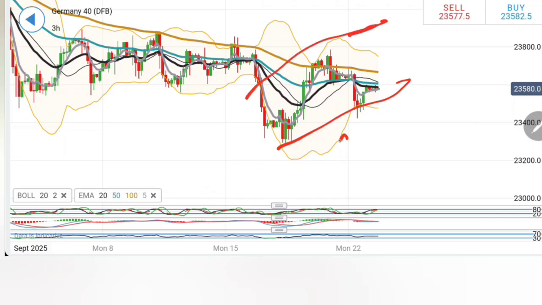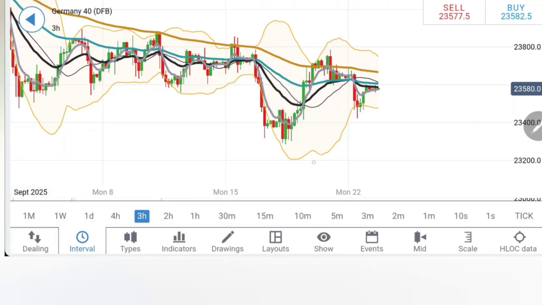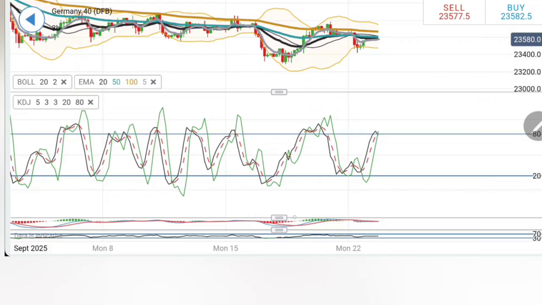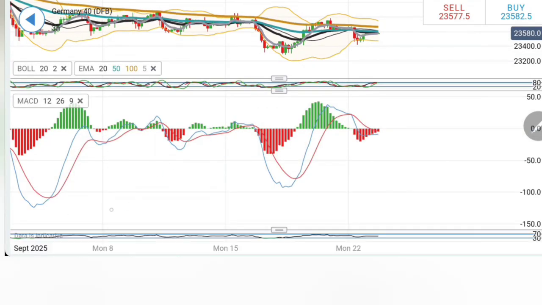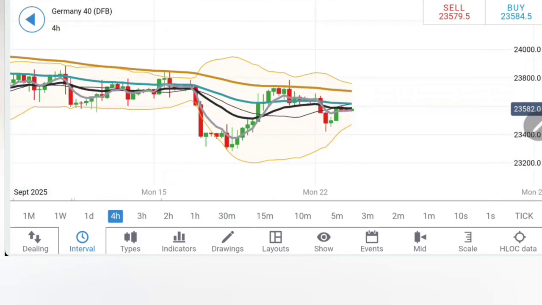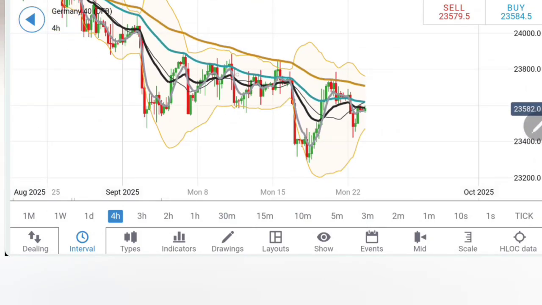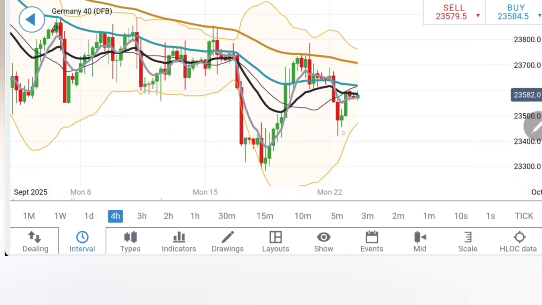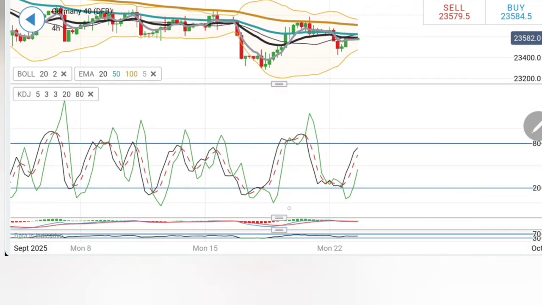Let's wait. Today's move is going to be very crucial for Germany 40. Specifically, the stochastic is overbought, while the MACD and RSI still have a lot of room on the upside. Look at the 4-hour chart, similar observation: lower highs, lower lows, waiting for a breakout here. The moving averages are trading with divergence and staying bearish here.